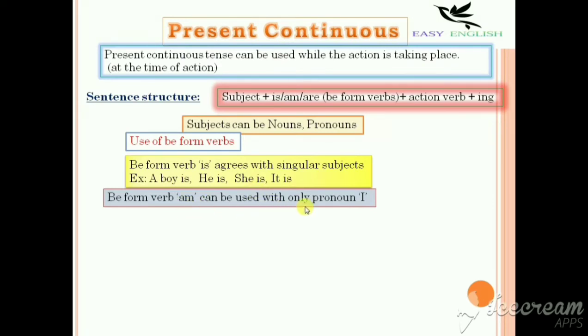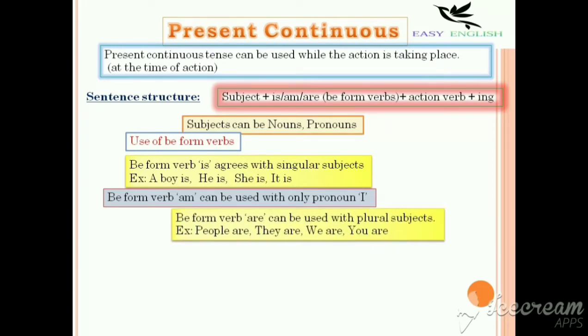Be form verb am can be used only with the pronoun I. We know, right? I am a student. Be form verb are, actually this is called the plural be form verb, can be used with plural subjects like people are, they are, we are, you are.